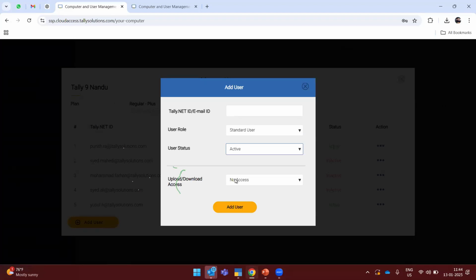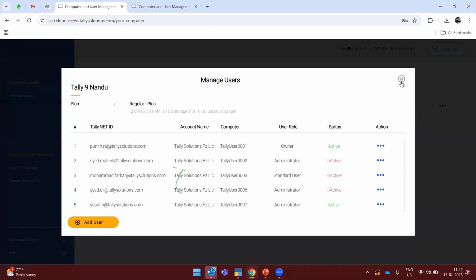Also, if you want to make sure that a particular person can only work in Tally and cannot upload any data to the cloud, in terms of security, I'll give that particular user no access allowed for upload and download. If you want to give partial access to his my files, you can also give that, and he cannot drill down to the share folder. And also there is full access. If you give the user full access, that particular user can upload or download data from the cloud as well.